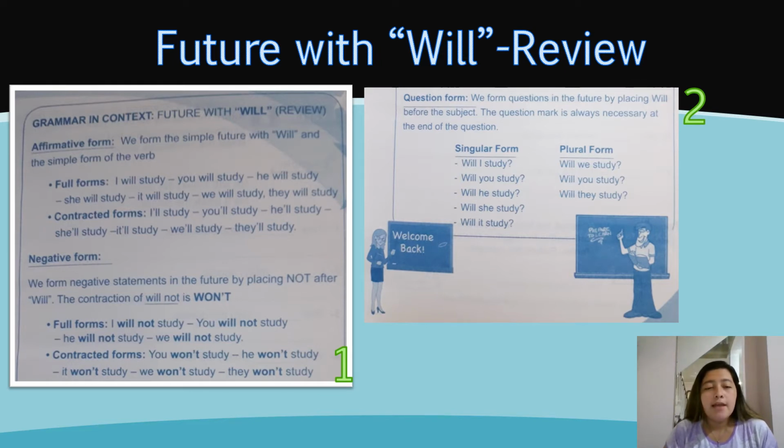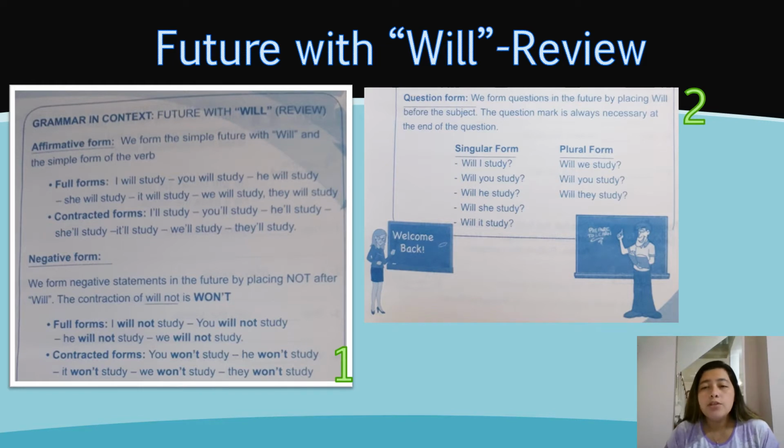We also have the negative form. We form negative statements in the future by placing not after will. The contraction of will is won't. And we have some examples. Tenemos algunos ejemplos. I will not study. You will not study. And we have the contracted forms. You won't study. He won't study. Estos son ejemplos.